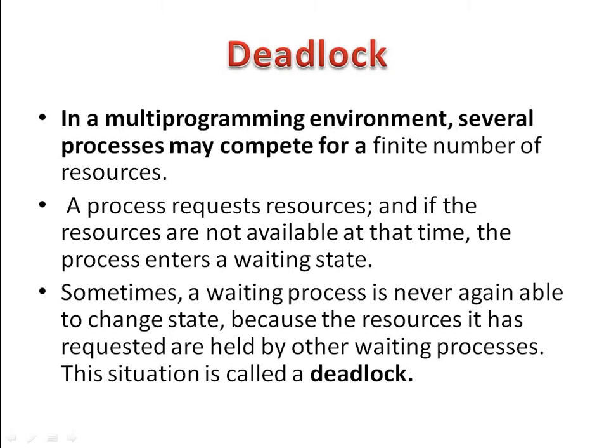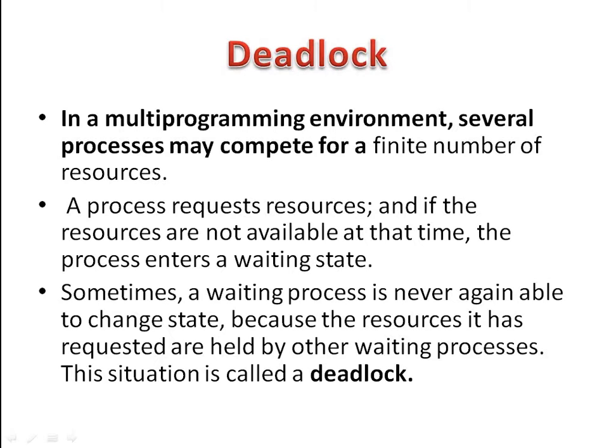Let's take one more example. In a multi-programming system, suppose there are two processes, process A and process B, and each wants to print a very large file. Process A requests permission to use the printer and the permission is granted. Process B then requests permission to use a tape drive and that permission is also granted.